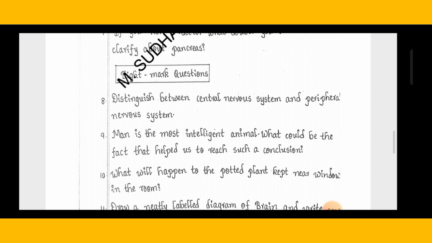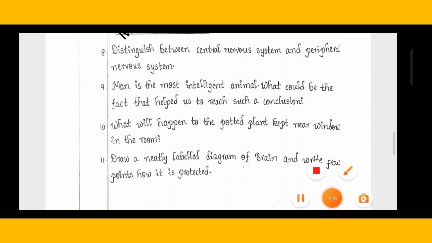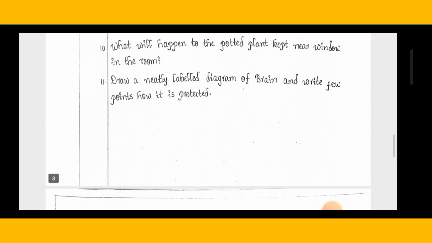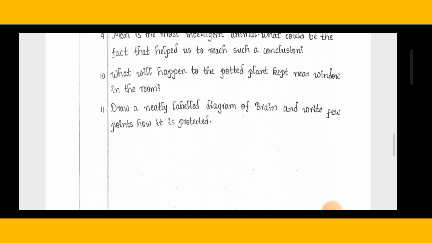What will happen to the potted plant kept near a window in the room? This is a most important question. Then draw a neat labelled diagram of the brain and write a few points on how it is protected. So these are the questions in biology from lessons 1 to 5.